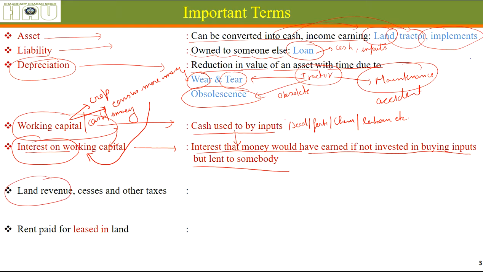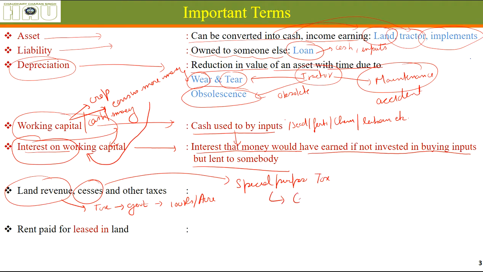Land revenue is a sort of tax that is collected by the government. In Haryana it is 100 rupees per acre. Cesses are special purpose taxes. Just a few days back you might have heard that a cess of, I don't know how many percent, let's say 5%, has been imposed on petrol and diesel for agriculture.